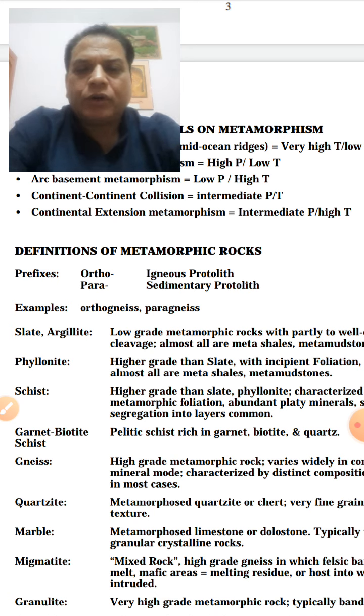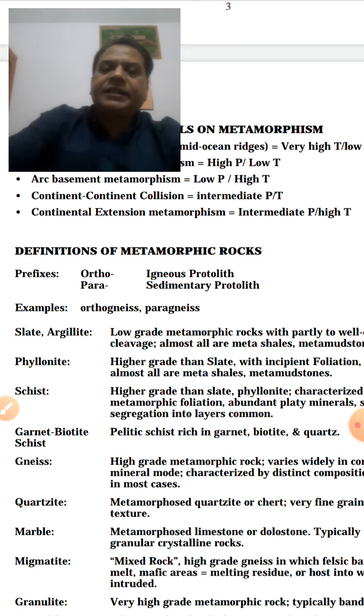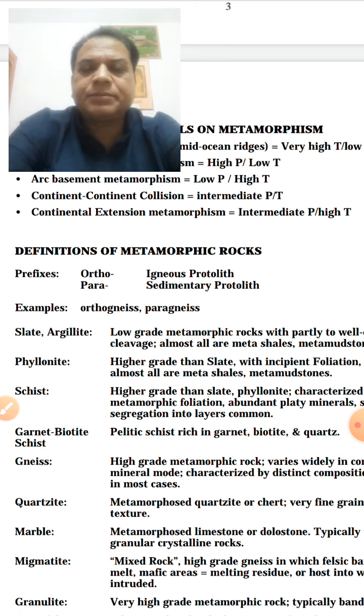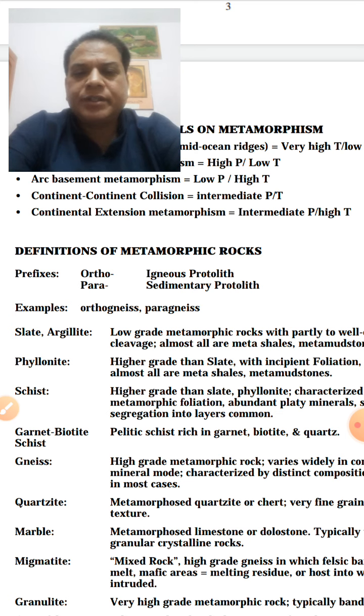Now, depending upon the parent rock, as I told you in the beginning, if it is an igneous protolith, the term ortho is used. If it is sedimentary, para is used. For example, orthogneiss and paragneiss. A gneiss, you all know, is a metamorphic rock. If the parent of this gneiss happens to be igneous, it will be called orthogneiss. If the parent of that gneiss happens to be sedimentary, it will be called paragneiss. This should be very clear.